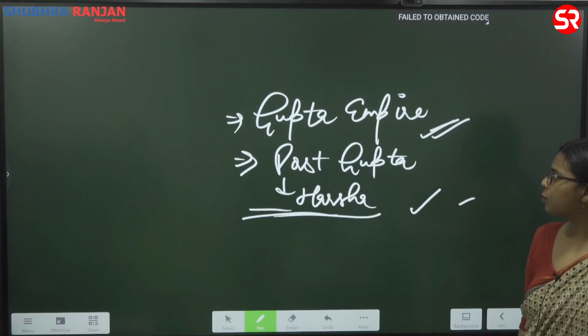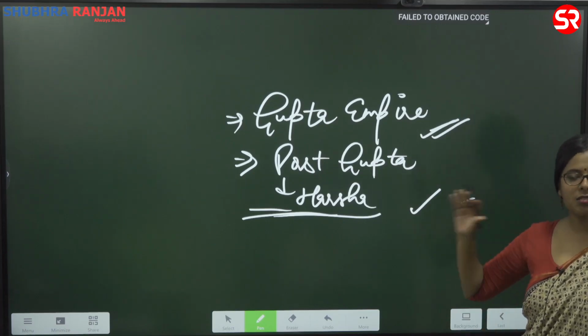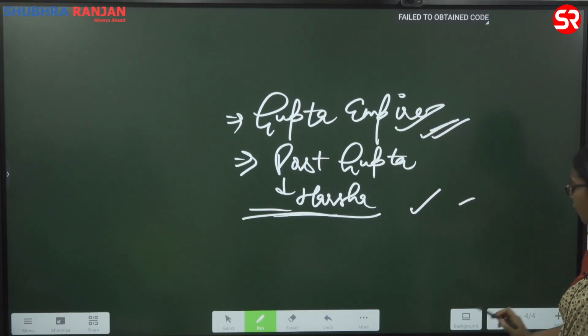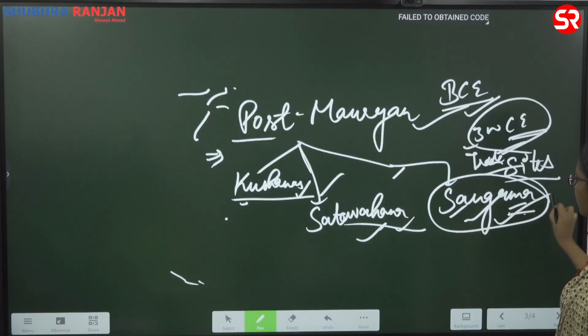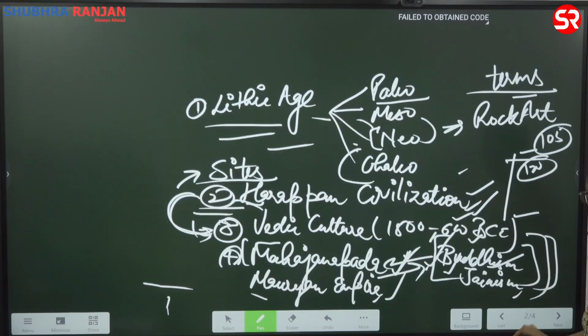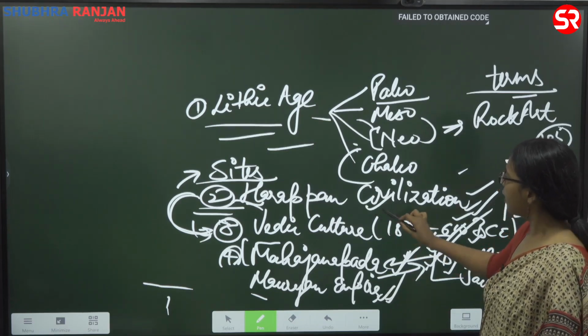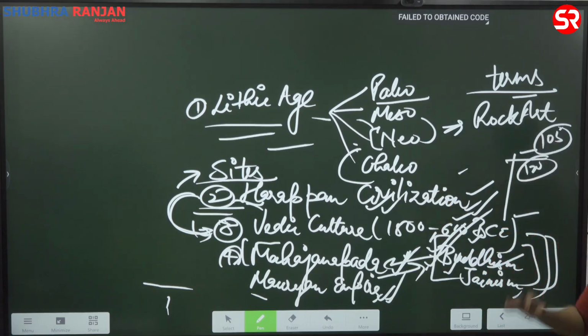So which are important areas which we need to understand in a detailed manner? Gupta, that is a very important topic. Here Sangam, a very important topic. Otherwise, cultural history, which will be covered with Buddhism. This is the most important topic that you have to study. Mauryan, again an important topic. Harappa, a very important topic. So you have understood largely what you have to study and in how much depth. Okay, is there any doubt till now?